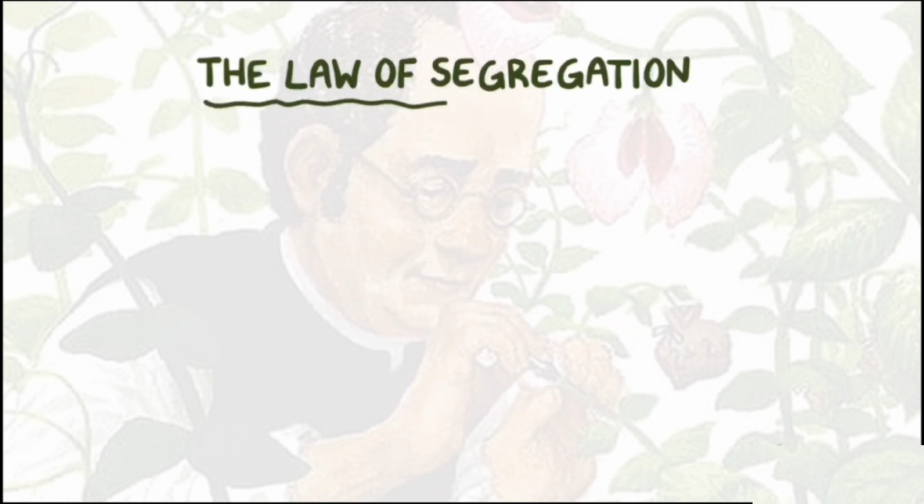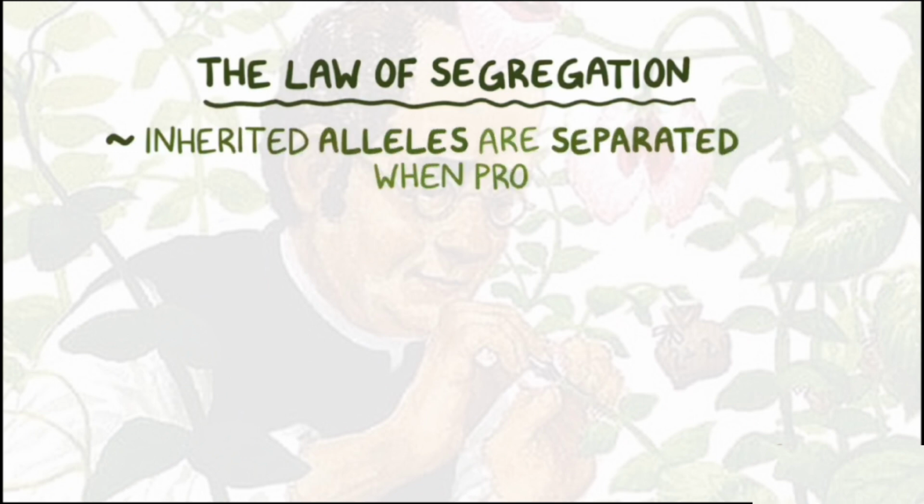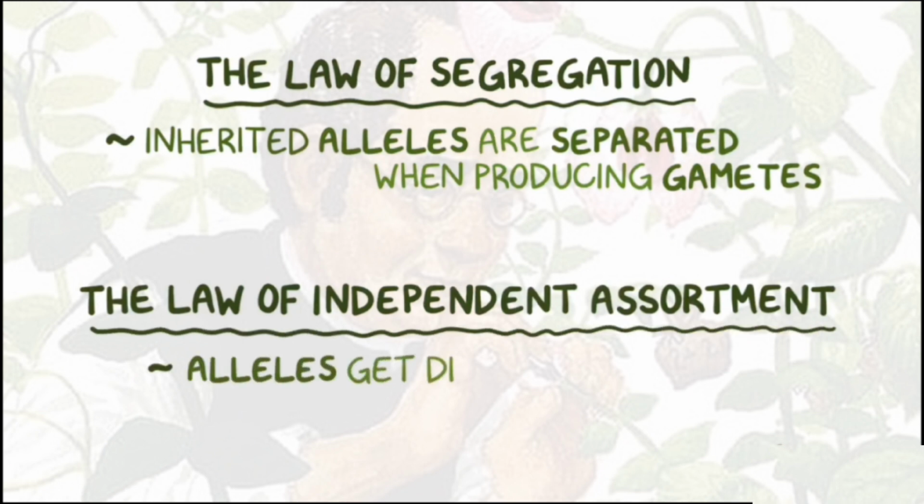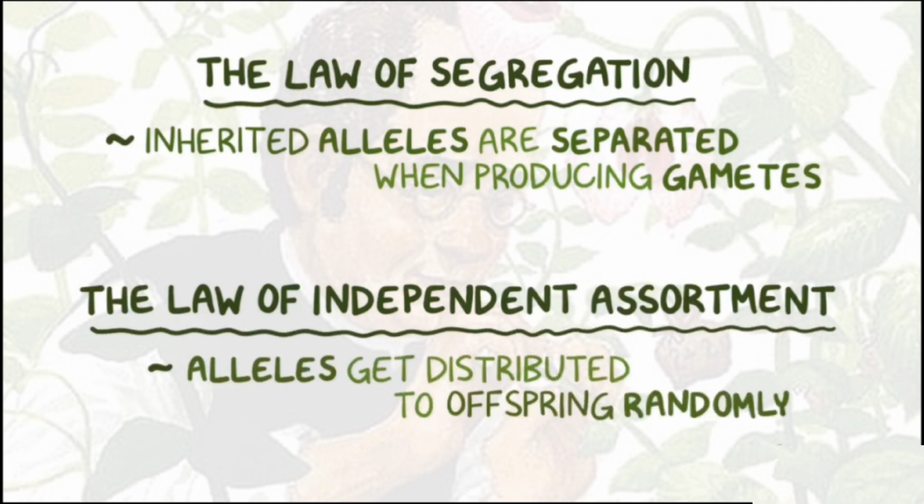Alright, as a quick recap. The law of segregation states that inherited alleles are separated when producing gametes, and the law of independent assortment states that the alleles get distributed to offspring randomly, and without regard to what other allele the offspring might have received.